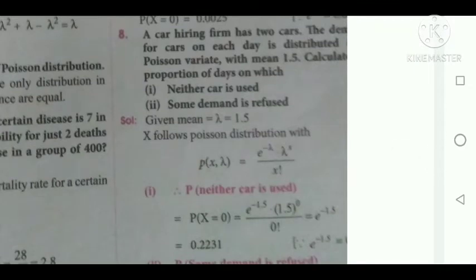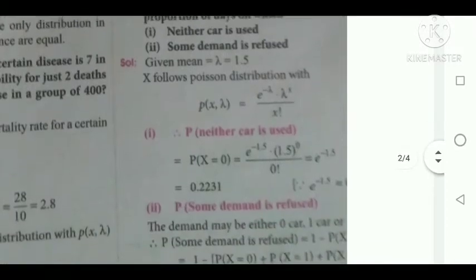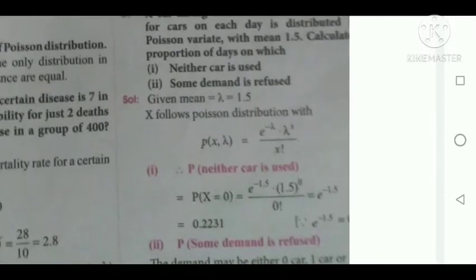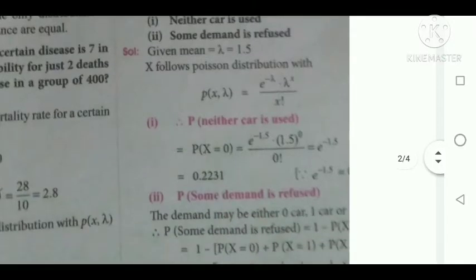Then the next question: a car hiring firm has 2 cars. The demand for the car on each day is distributed as a Poisson distribution with mean 1.5. Calculate the proportion of days on which neither car is used, and some demand is refused. So here lambda equal to 1.5 is given. X follows the Poisson distribution with p of x equal to e power minus lambda, lambda power x divided by x factorial. Neither car is used means the value of x equal to 0.